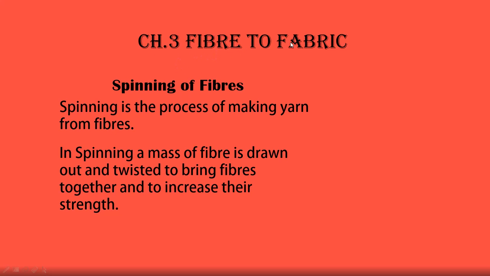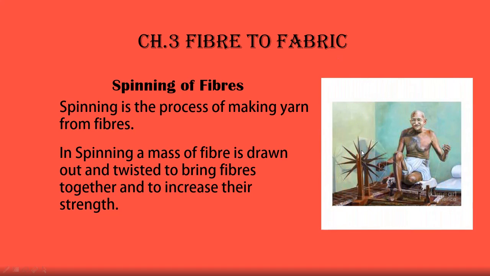Today we are studying chapter 3, fiber to fabric. In chapter 3, which is there in your science book, you might have understood by now how from the fabric we get the fiber. First, from fabric, when we separate out the threads, it gives us yarn, and when yarns are separated out, they give us fiber. Now, how from fiber we get the fabric, that we are learning. This part of the chapter is more interesting.